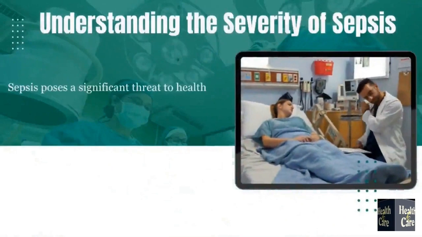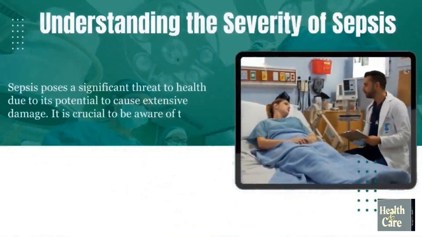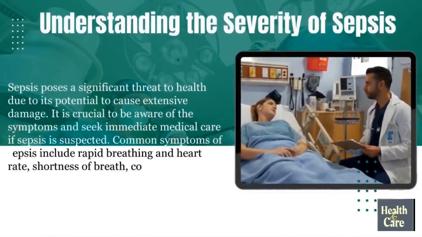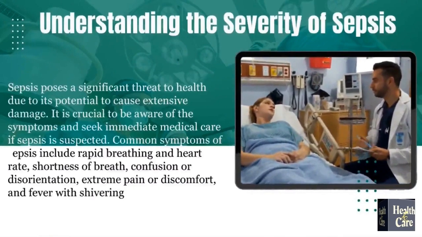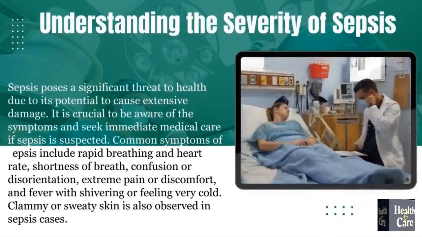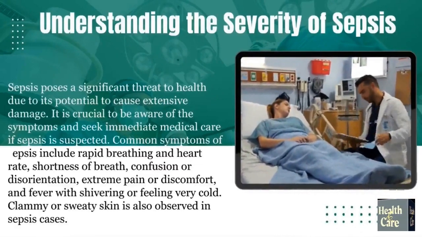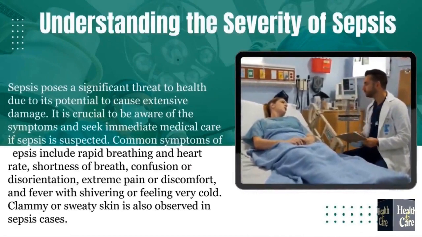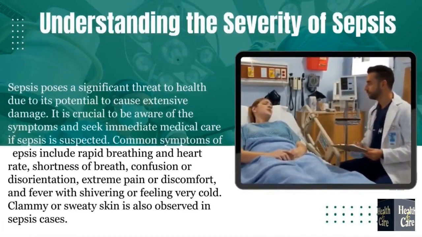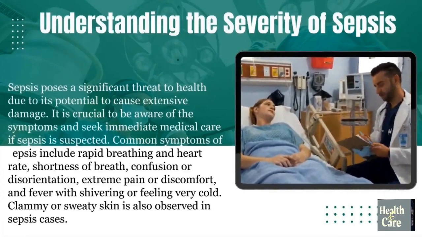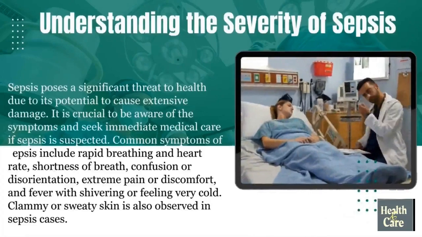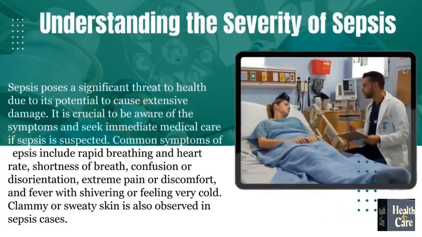Understanding the severity of sepsis. Sepsis poses a significant threat to health due to its potential to cause extensive damage. It is crucial to be aware of the symptoms and seek immediate medical care if sepsis is suspected. Common symptoms of sepsis include rapid breathing and heart rate, shortness of breath, confusion or disorientation, extreme pain or discomfort, and fever with shivering or feeling very cold. Clammy or sweaty skin is also observed in sepsis cases.